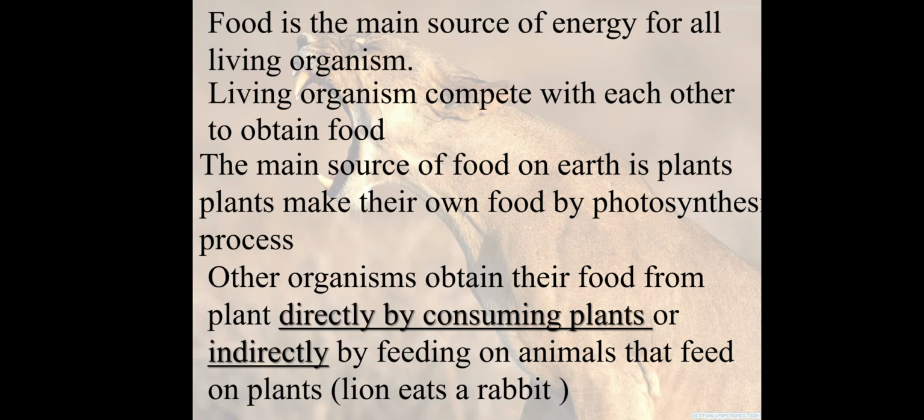How? For example, a rabbit eats a carrot, so the rabbit is directly consuming plants. Another example: a lion eats a rabbit, so the lion is indirectly consuming plants, because the lion eats a rabbit and this rabbit eats plants or carrots.